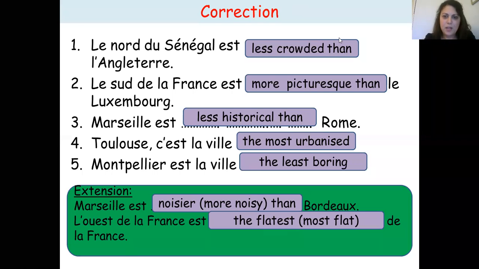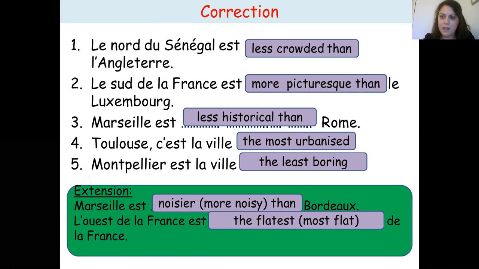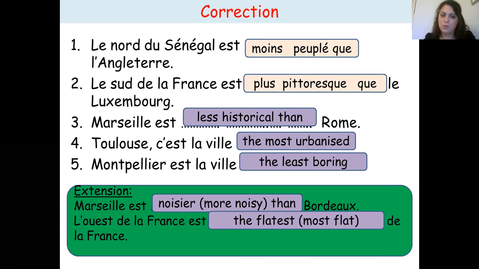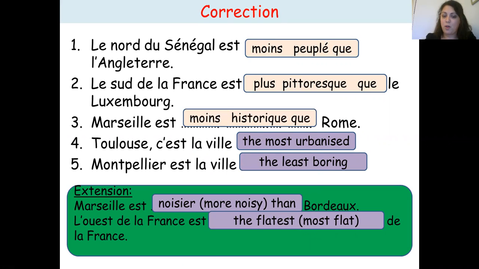Okay, so here's the correction. So please use a red pen every time we do a correction, please. Okay. So, le nord du Sénégal est moins peuplé que l'Angleterre, which is the north of Senegal is less populated than England. Le sud de la France est plus pittoresque que le Luxembourg, meaning the south of France is more picturesque than Luxembourg. Marseille est moins historique que Rome.